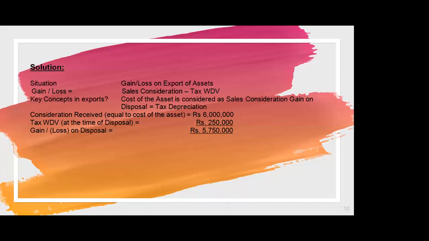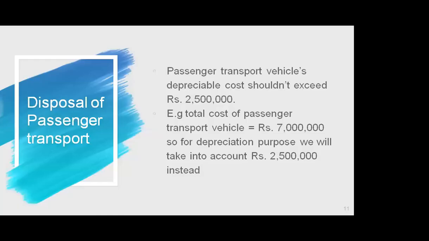For that, we know that the cost of the machinery or sales consideration received was 6 million, and the tax written down value was 250,000. By subtracting these values, we get the gain on disposal, that is 5,750,000. Thank you. And now moving forward, Mahan will continue.